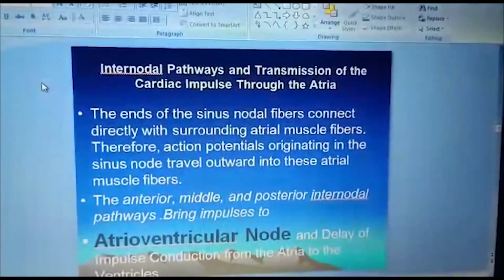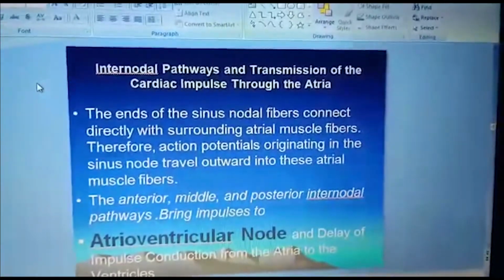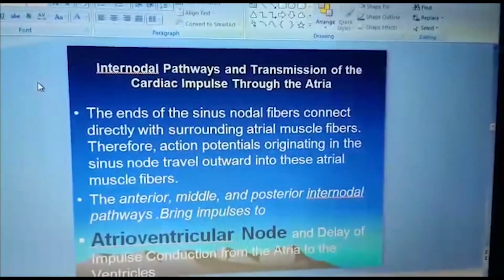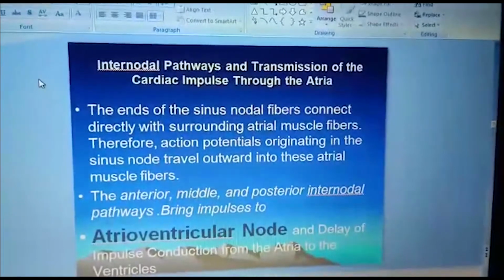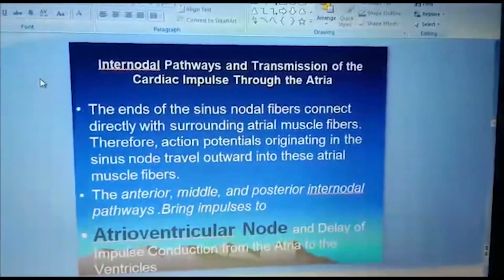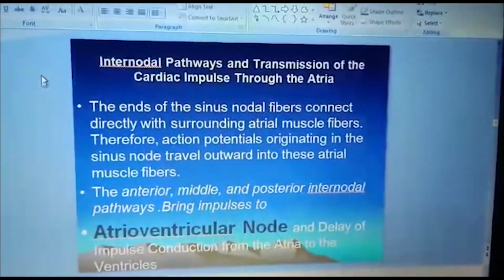Three internodal pathways carry the impulse from the SA node to the AV node, as well as transmission of the cardiac impulse through the atria. The ends of the SA nodal fibers connect directly with the surrounding atrial muscle fibers. Therefore, the action potential originating in the SA node travels outward into these atrial muscle fibers.